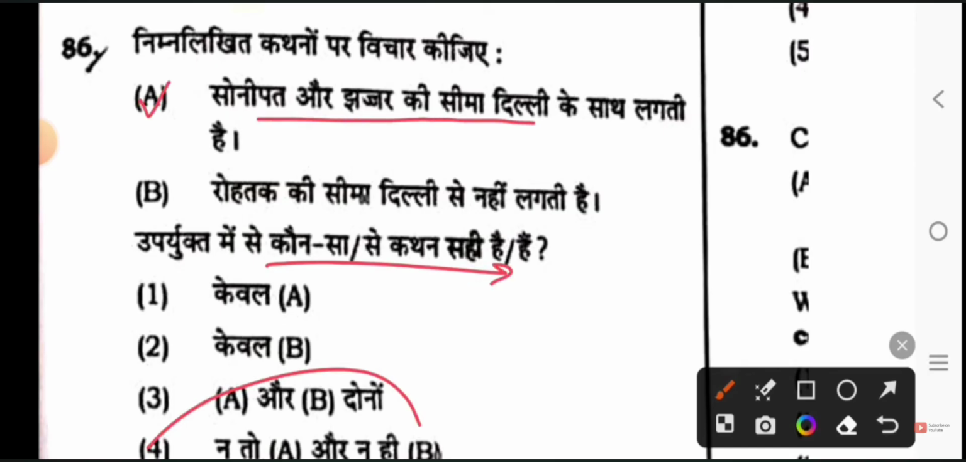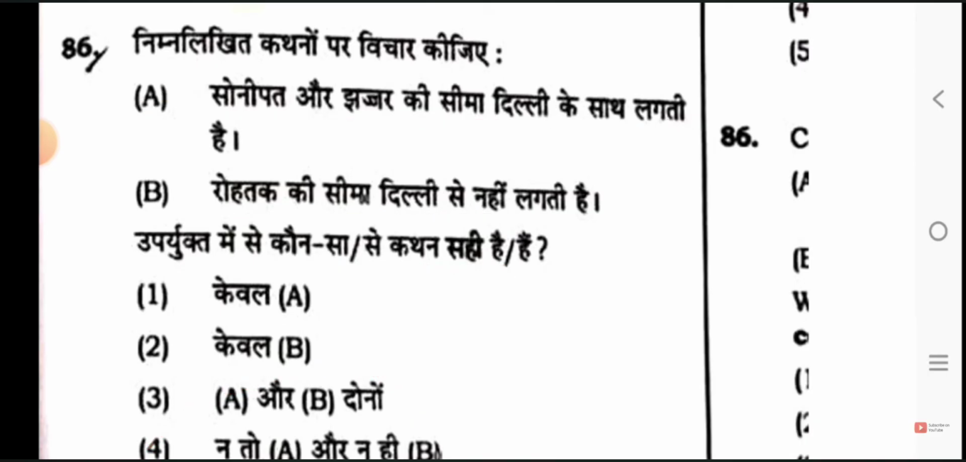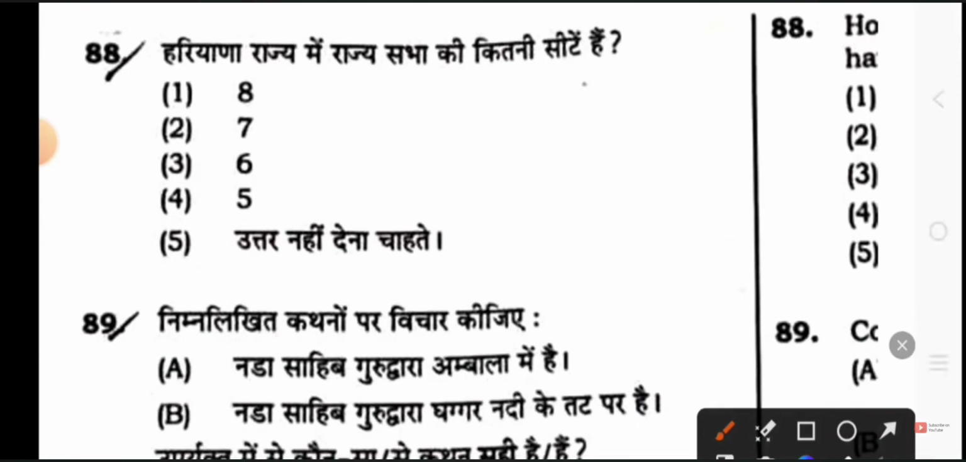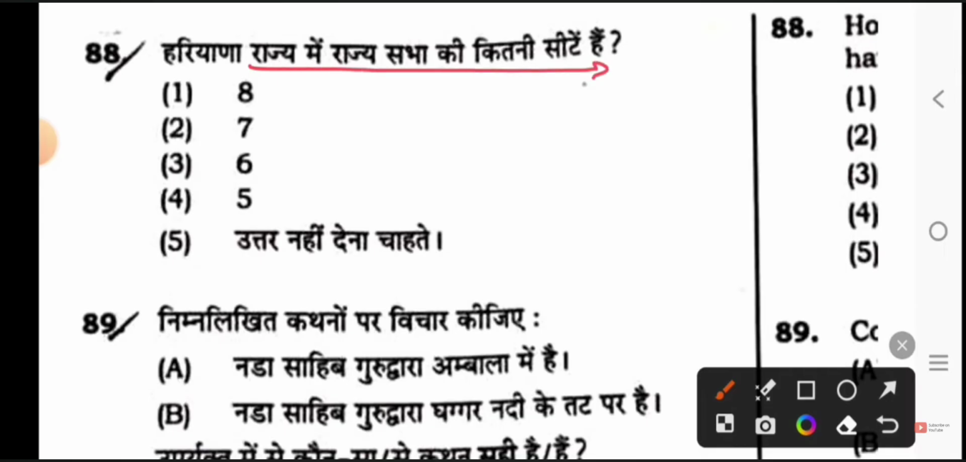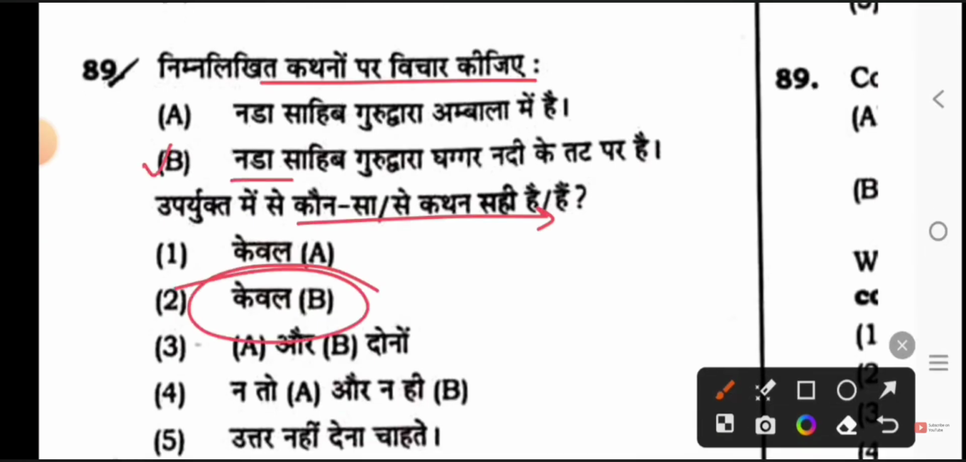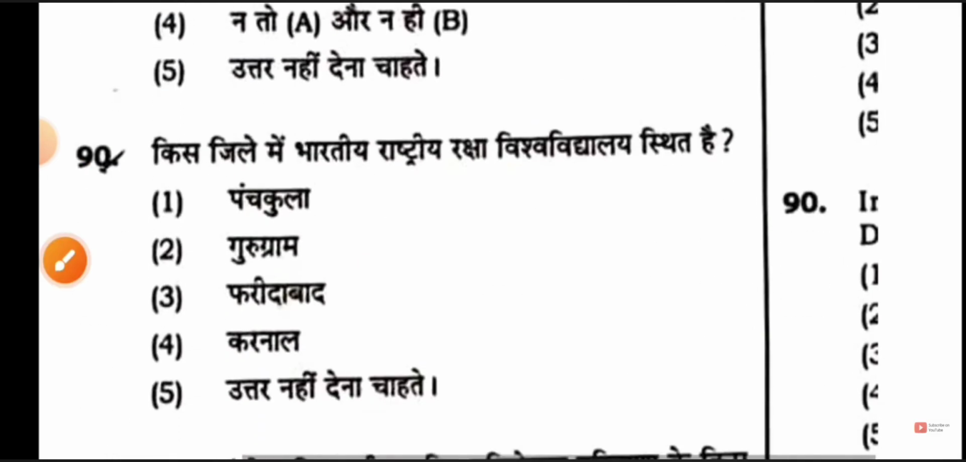Sonipat and Jhajjar share border with Delhi. Rohtak does not share border with Delhi. Nimrana is under which state? Option 1, Rajasthan. How many Rajya Sabha seats are there in the state of Haryana? So option 4 is 5 seats. Consider the following statements and which one is correct. Only B. Nada Sahib Gurudwara is on the banks of River Ghaggar.